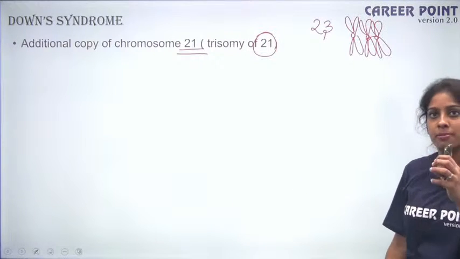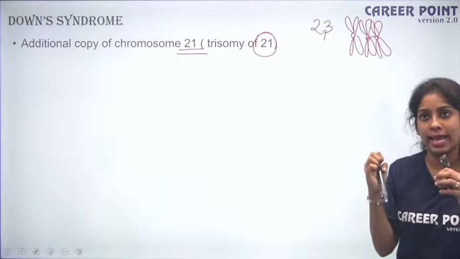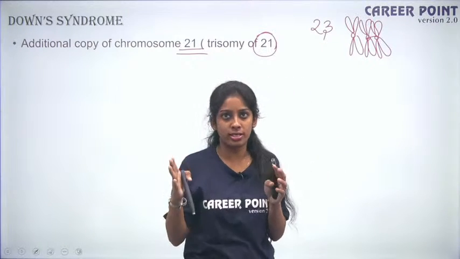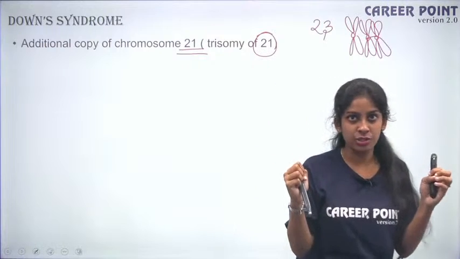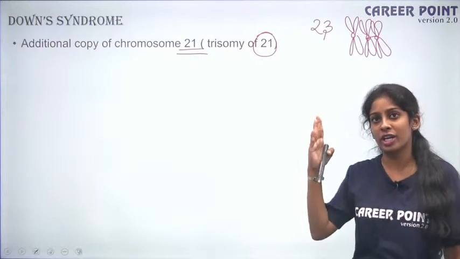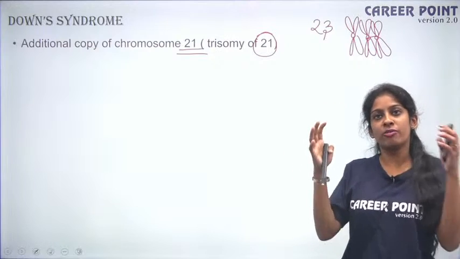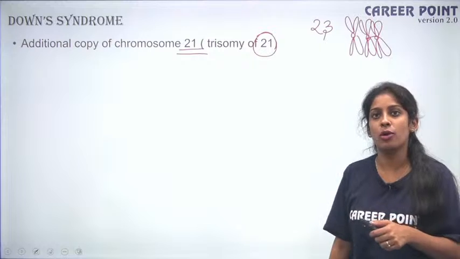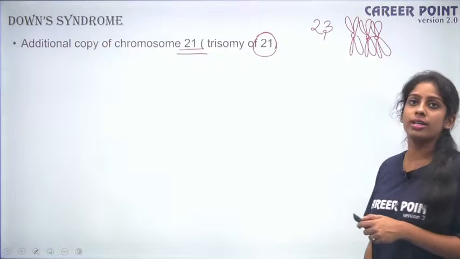Your normal sperm fuses with an abnormal egg. During the process of egg production, oogenesis, there is no proper separation. As a result of the abnormal separation, you will have 2 copies of chromosome 21 in your egg. When your sperm fuses with this abnormal egg, it will produce an additional copy of chromosome 21. This is called Down syndrome.